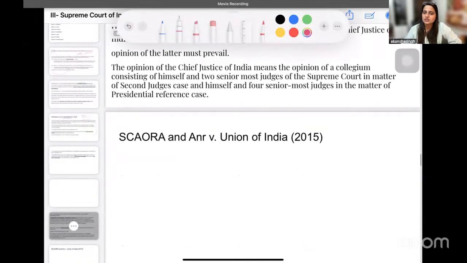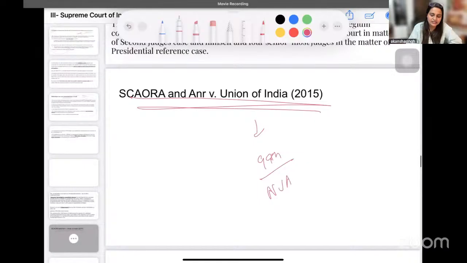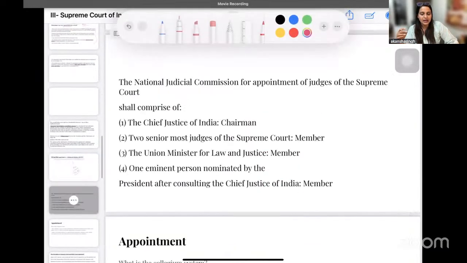Then we have fourth judge's case also, जिसको नाम दिया गया है, which was for holding the 99th amendment or holding that NJAC is what? Unconstitutional. Okay, so again later in time the government in 2014 introduced that we will have a commission, National Judicial Appointment Commission, and this was again a very hot topic at that period of time.